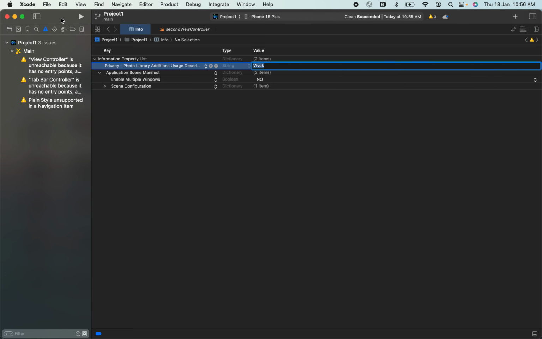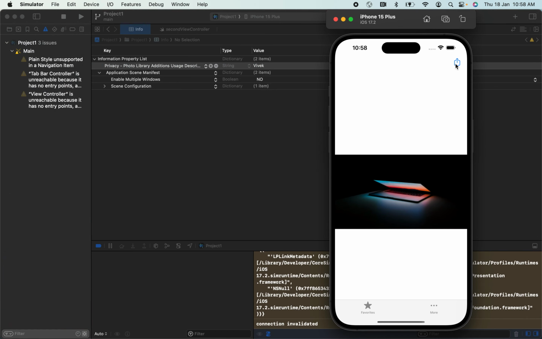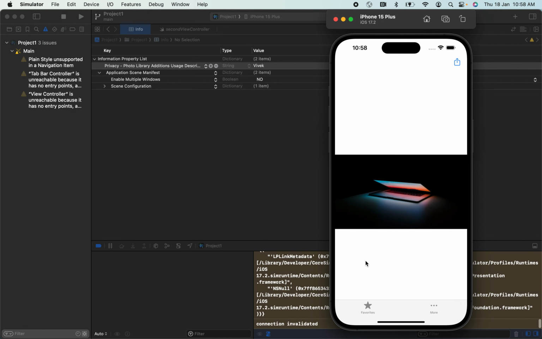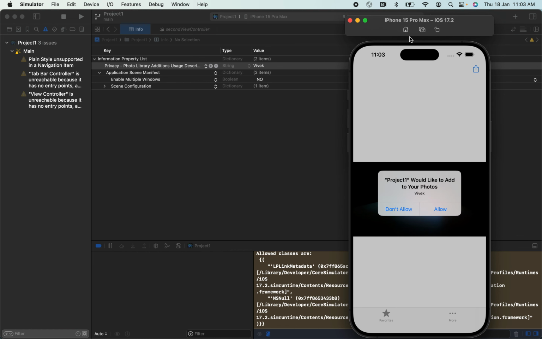After this, if I run and click on this button, you can see the save image option is available. If I click on save image, you can see a dialog box saying the project would like to add to your photos. This is the description that I have provided here, and you can see that description here.